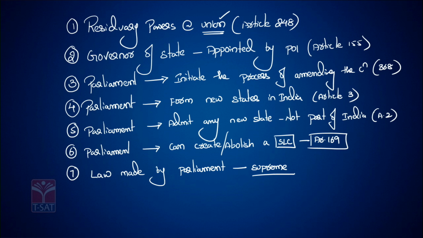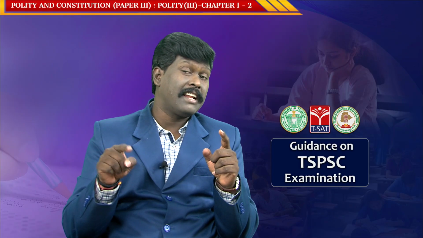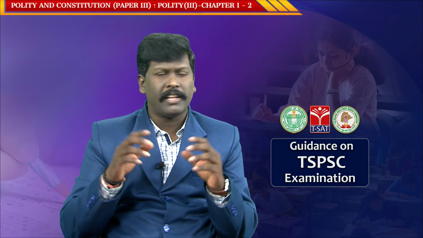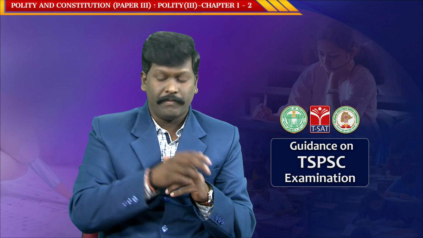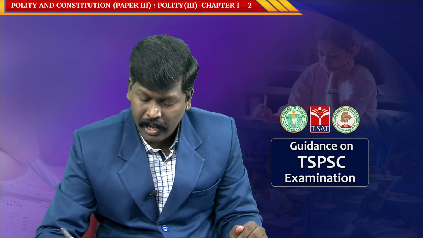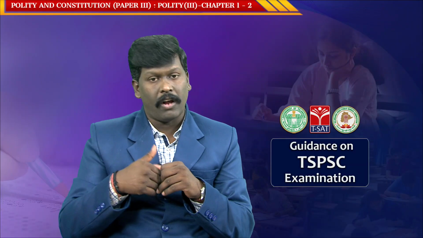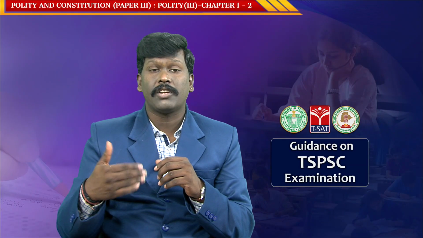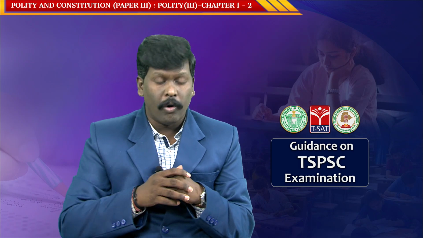Suppose a Parliament law is applicable for the entire country, but the state legislature law is not applicable for the entire country. It is applicable for that particular state only. According to which article? According to Article 245 of the Constitution, this talks about the territorial jurisdiction, the territorial extent of the law, the limits of the law made by the Parliament is more, right?